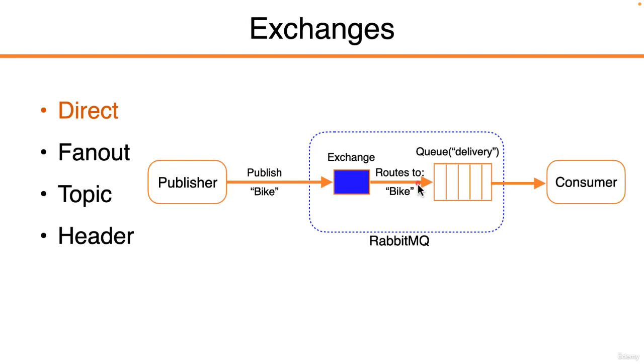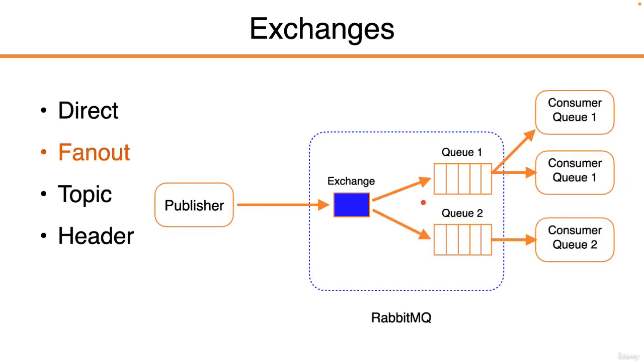It's not the type we're going to use because it can only route to a single queue, and we want something that can be bound to many queues. And the one that we'll mostly be using, in fact will be using, is the fanout type of exchange. So our publisher, and let's say for this example it is the auction service, is going to publish an auction-created event, for example, to an exchange. This exchange has one or more queues bound to that exchange, where it will place the message in a queue that will then wait for a consumer to pick up and consume that message.